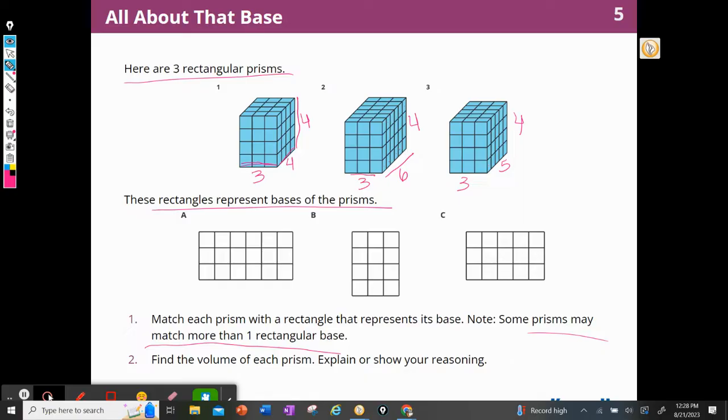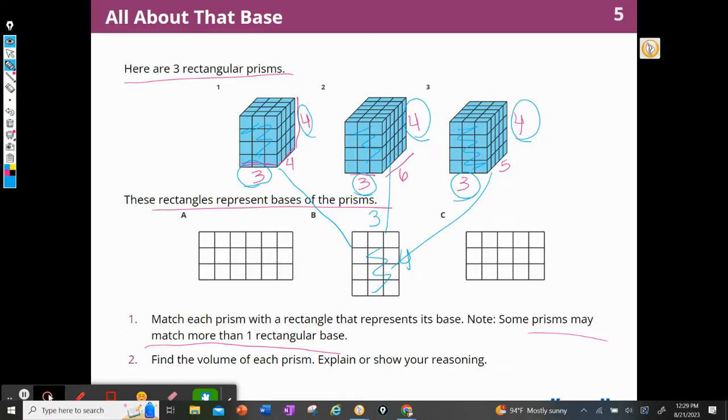So I noticed some similarities there. They each have a length of 3 and a height of 4, and the widths are changing. So when I look at these rectangles at the bottom, I notice that this has a 3 and a 4. So I think that I could match Prism 1 with B, Prism 2 with B, and Prism 3 with B because every face looks like this. Every one of these fronts looks like this one.